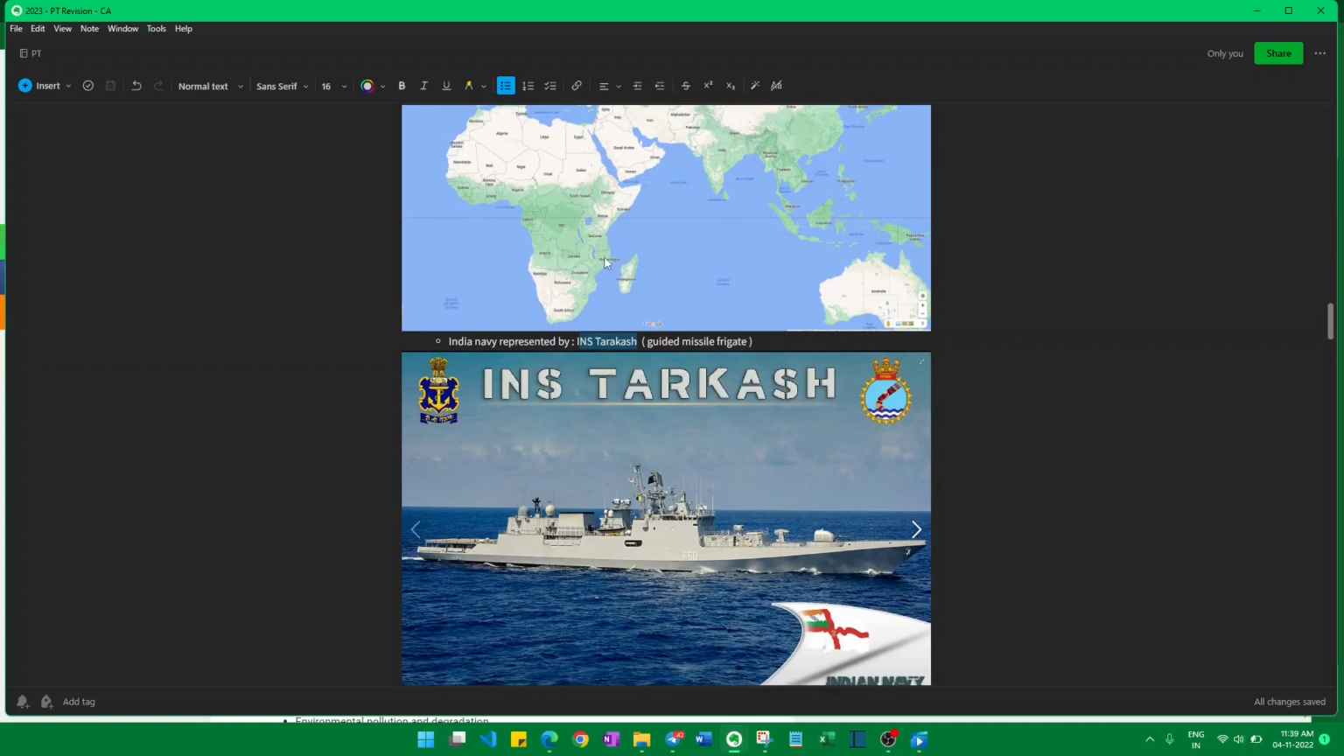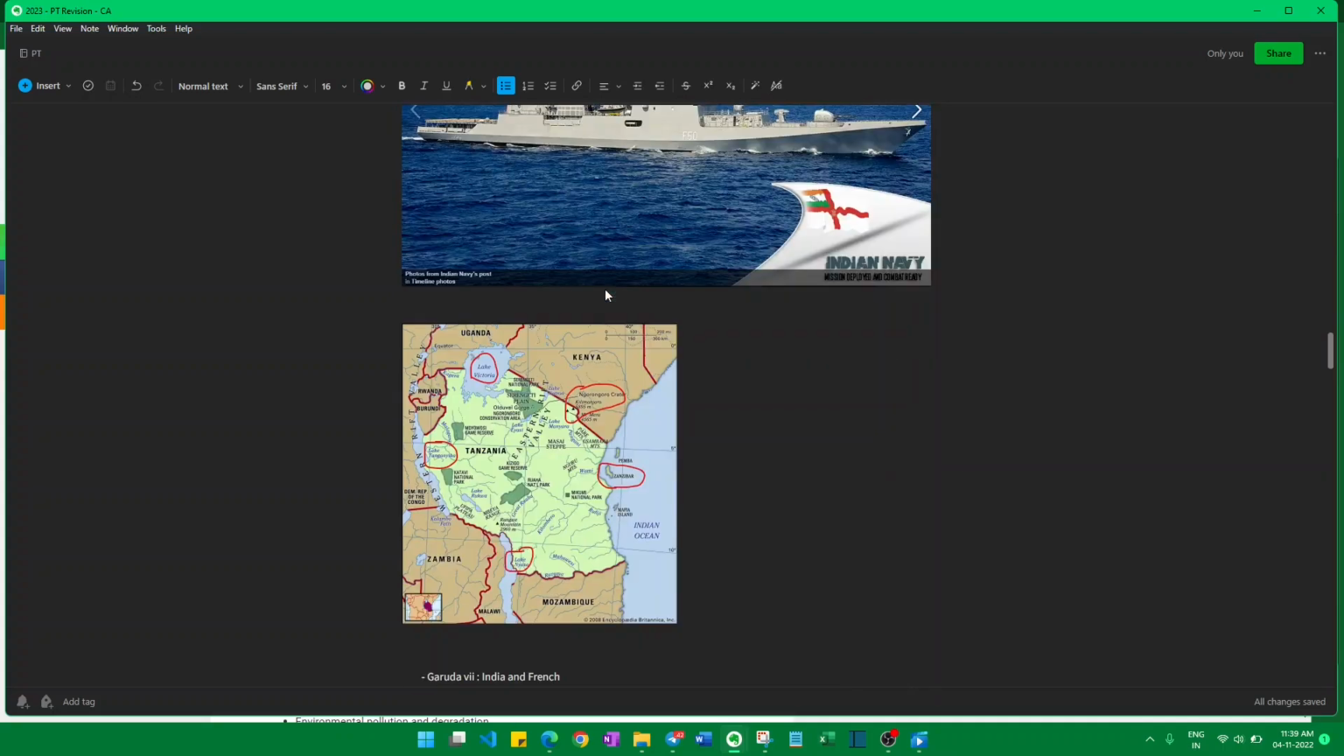Okay, and the next one is the same one. We have to see the map. In Tanzania there are a few important locations which you have to remember. Lake Victoria is a border to Tanzania. This is one thing. And Lake Tanganyika, that's another important one. And Lake Nyasa. These three are bordering Tanzania, so these three are important.